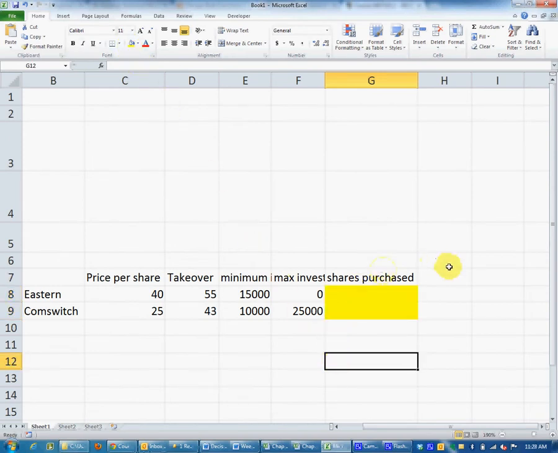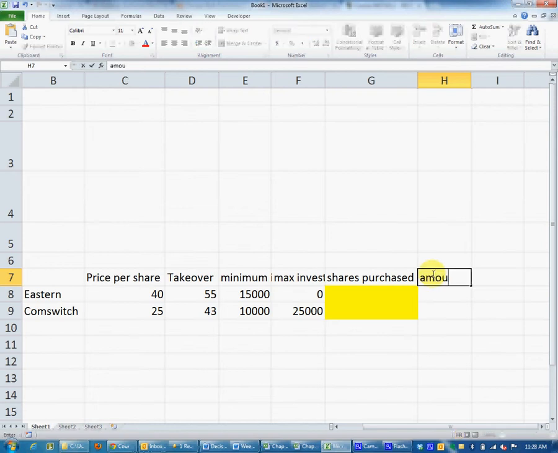They're our mystery. You can color them whatever you want. You don't need to color them. But this really helps me when I color these to know where that is, because in the bigger sheets, all the numbers kind of get mushed together. So to me, this is helpful, but you can do it however you'd like. Next thing, if we had shares purchased, we could figure out the amount of the investment.